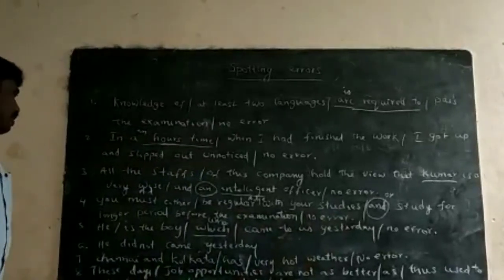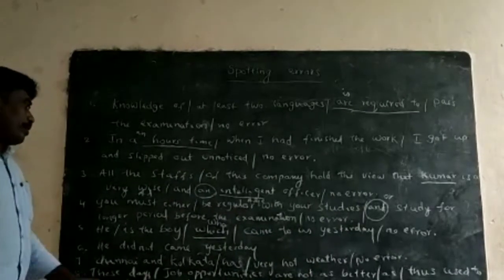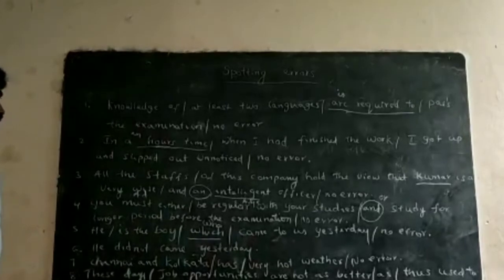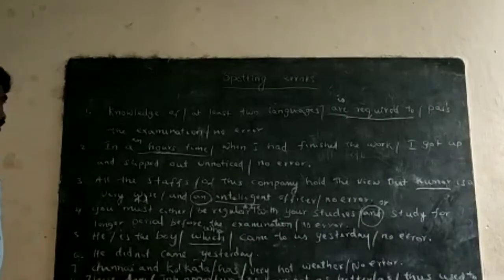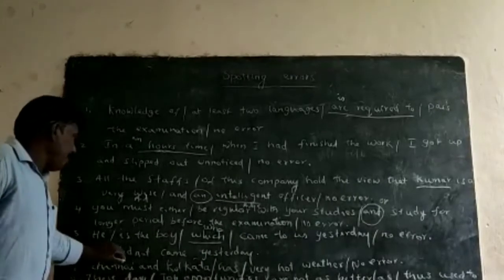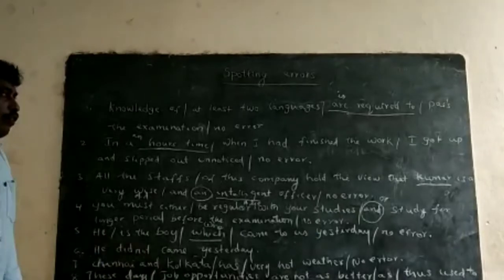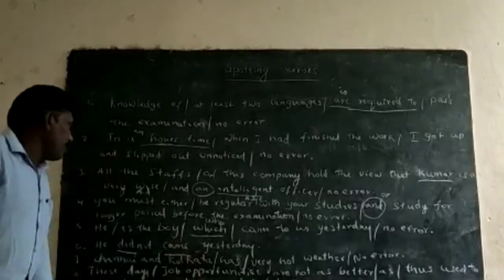The sixth example: "We come into the notice that many people say that he did not came yesterday." This is about subject-verb agreement. Here, "he did not came": in a sentence we shouldn't use two past tenses. Did is past tense, and came is also past tense.